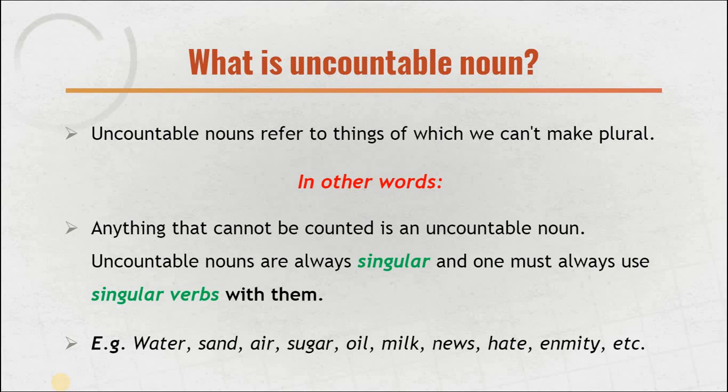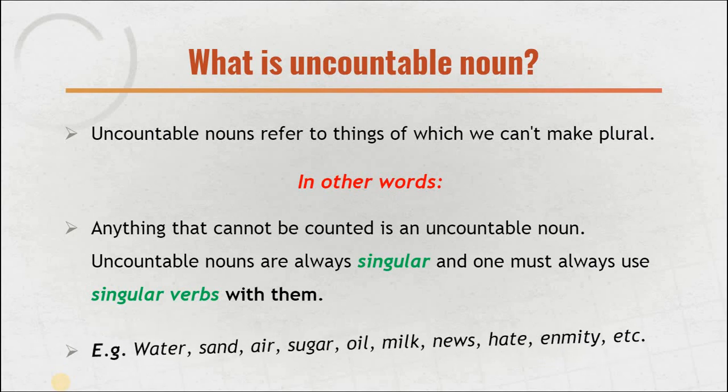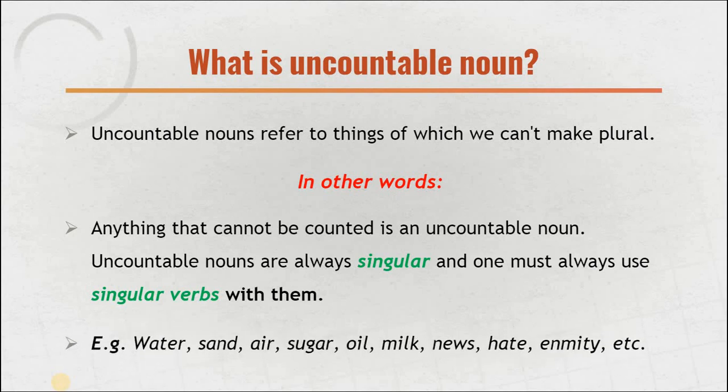Things which we cannot count are called the uncountable nouns, and they will always be singular, and one must always use a singular verb with them, because they do not have plural forms. So they will always come in a singular category, and always after them or before them there will be a singular verb.